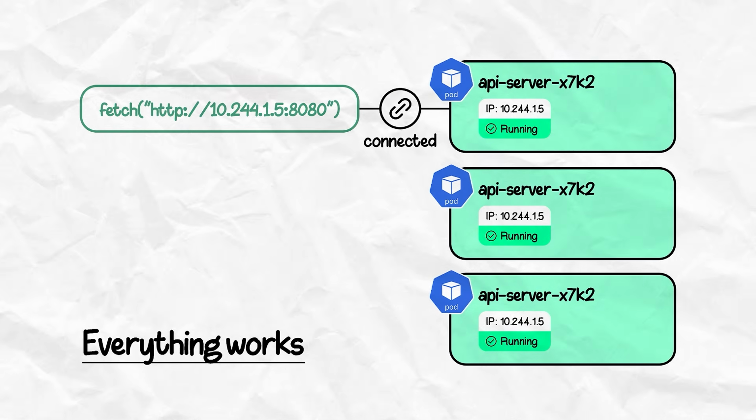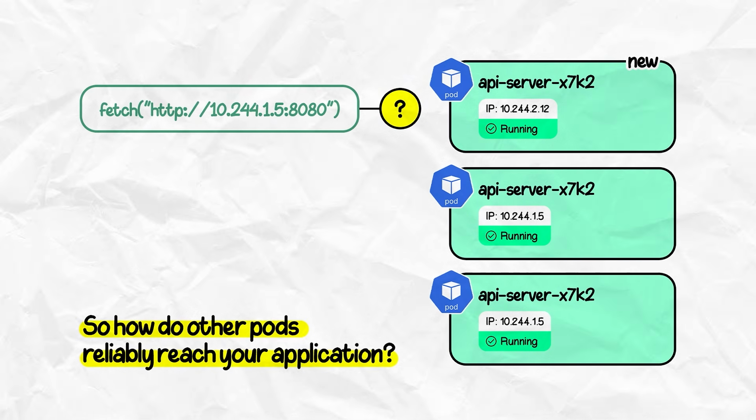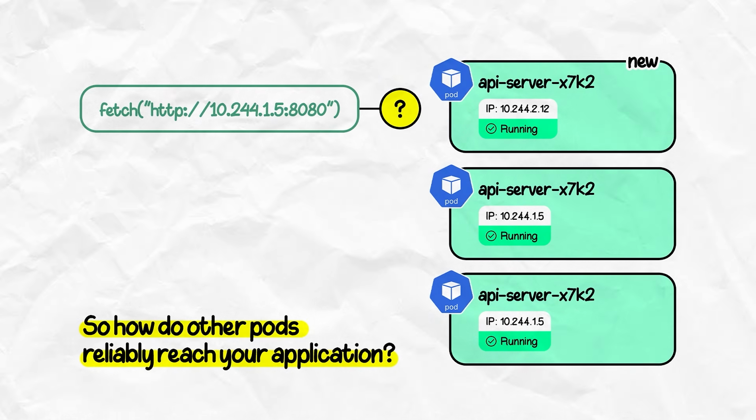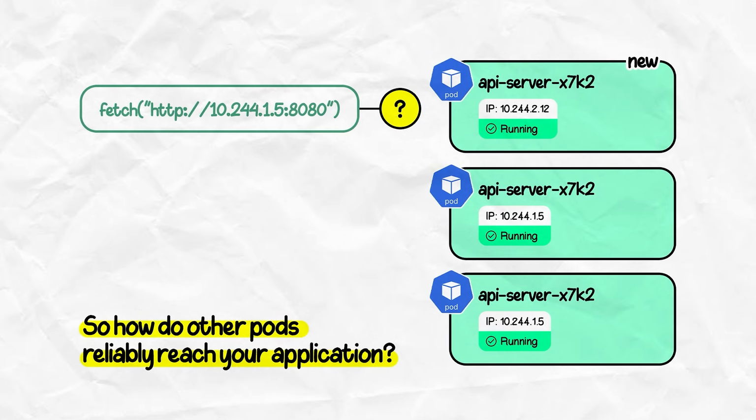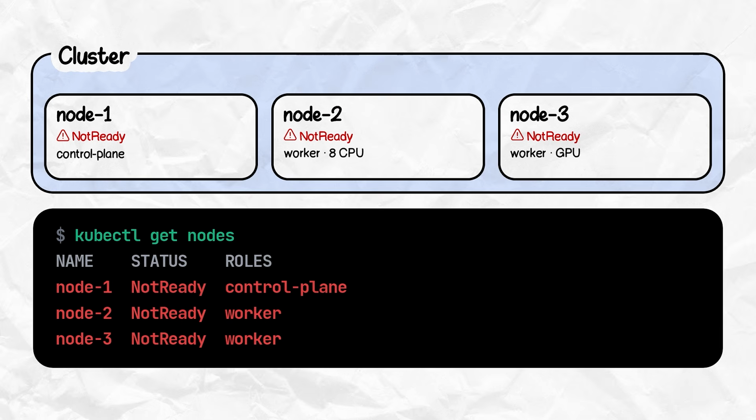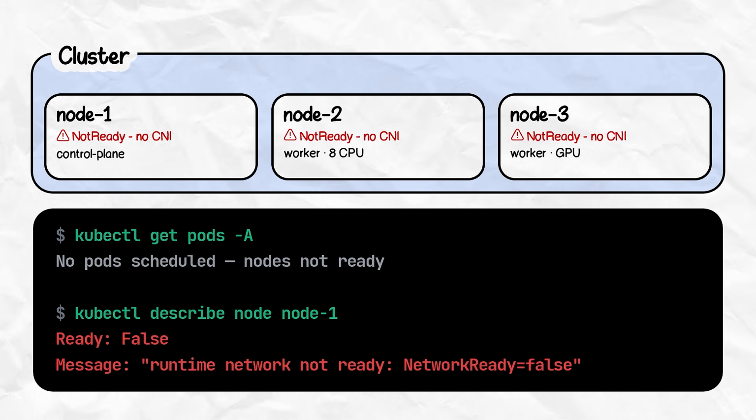Now, pods come and go. The IPs change. So, how do other pods or users on the internet reliably reach your application? That's the networking bucket. First is CNI. Now, Kubernetes ships without networking. Yes, you read that right.